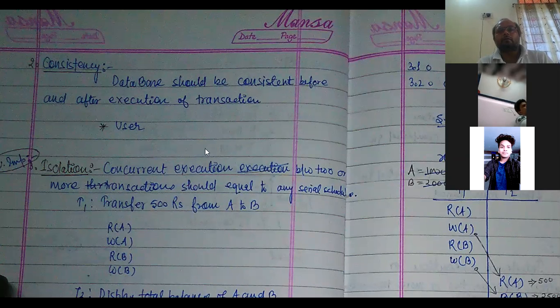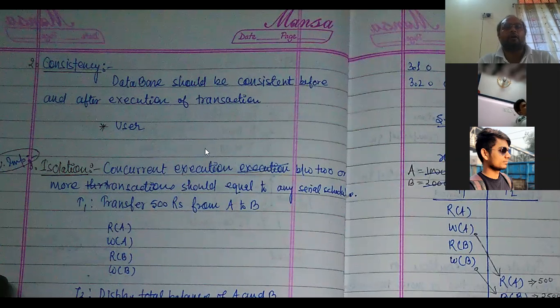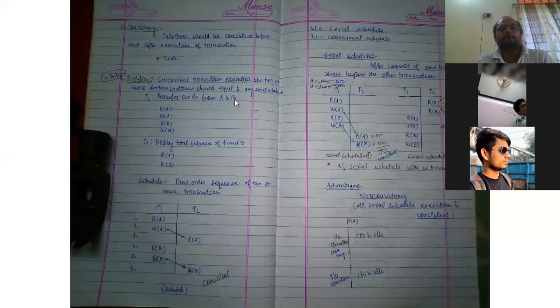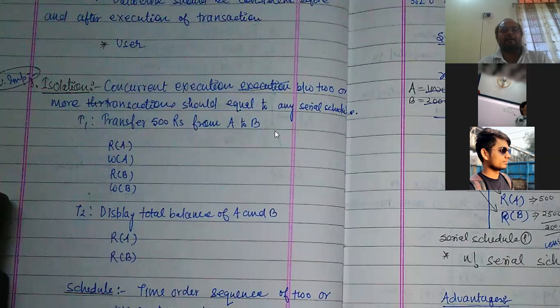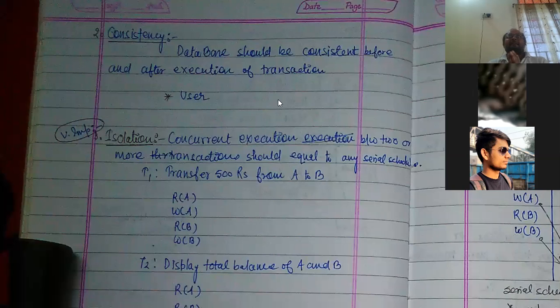Yes, sir. You can see this page or not, consistency. Now consistency, what will happen? The database should be consistent before and after execution of the transaction. That means there was 1000 rupees in A's account and 2000 in B's account. Total value was 3000. Total addition was 3000 in both the accounts.